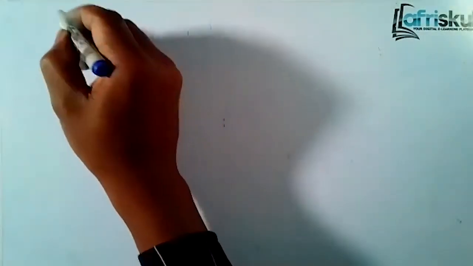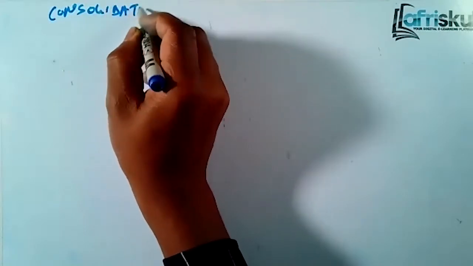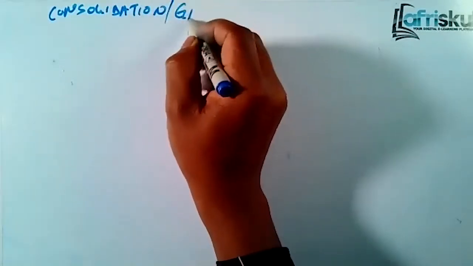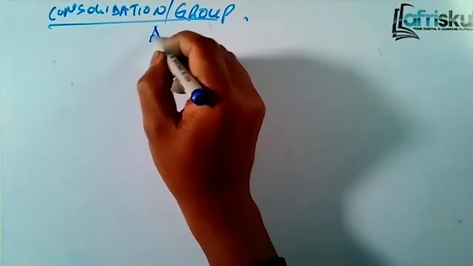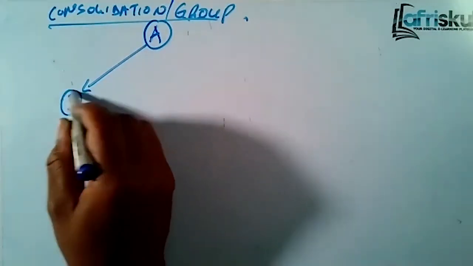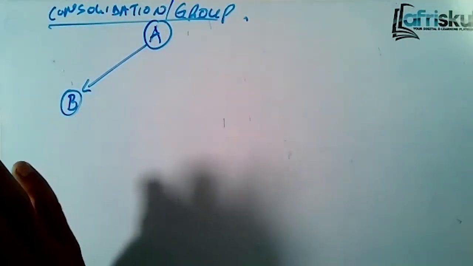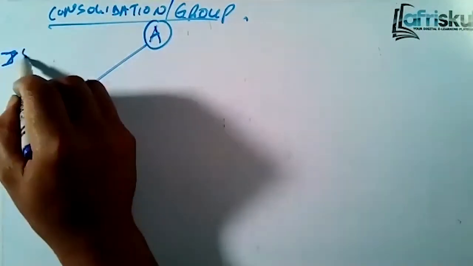We're looking at consolidation of the group. And how does the group work? We have said that group happens whenever we have company A, and company A acquires another company, let's call it company B, more than 50%.